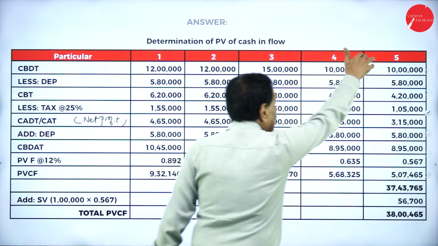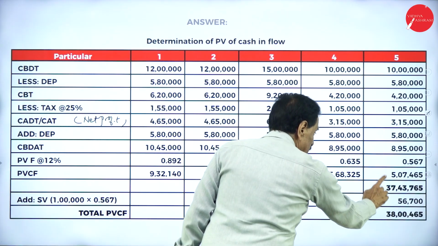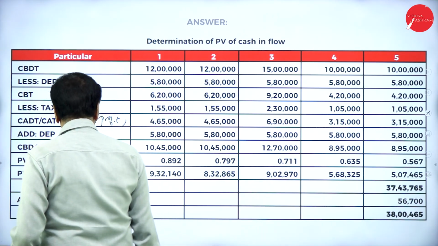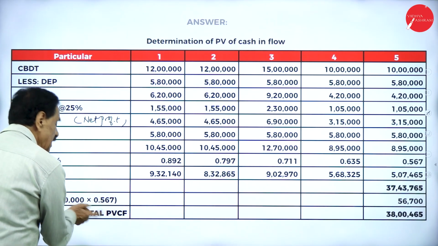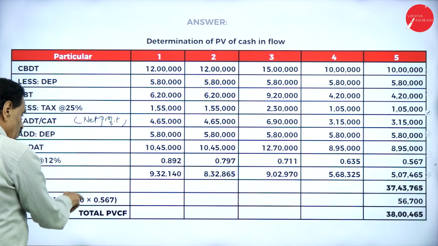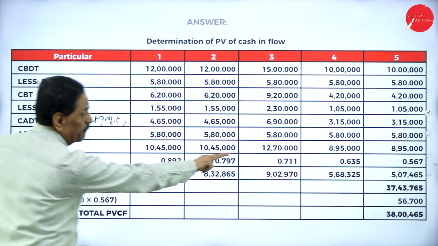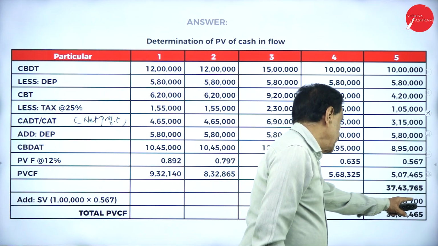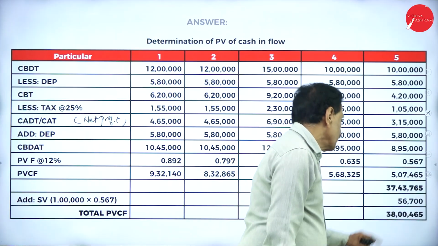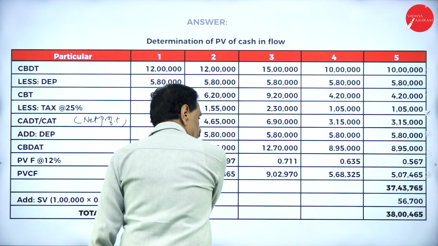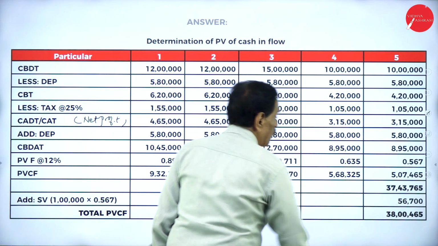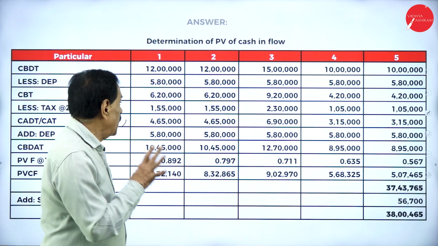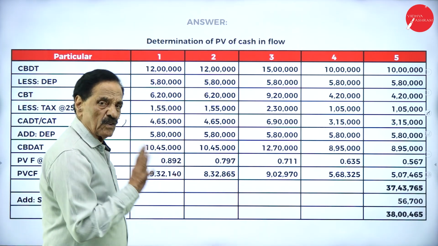If we add all these, it will come 37 lakh 43,765. Add salvage value 1 lakh, where discount factor is 0.567, it will come 56,700. This is total present value 38 lakh 465. This type we have to do very carefully, but it is very simple.